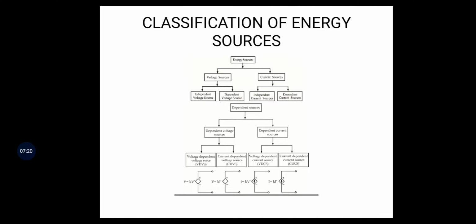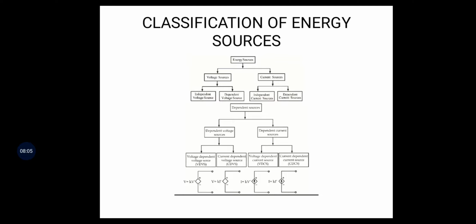A current source is represented with a direction only, upward or downward. Here V equal to kV dash means a voltage dependent voltage source. V equal to Ki dash means a current dependent voltage source. I equal to kV dash is a voltage dependent current source. I equal to Ki dash is a current dependent current source. These are the different classifications of voltage sources and current sources.